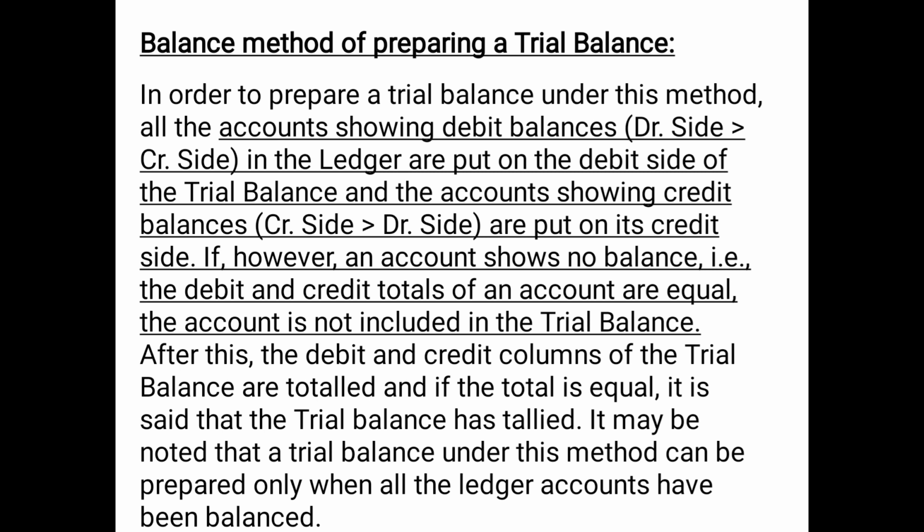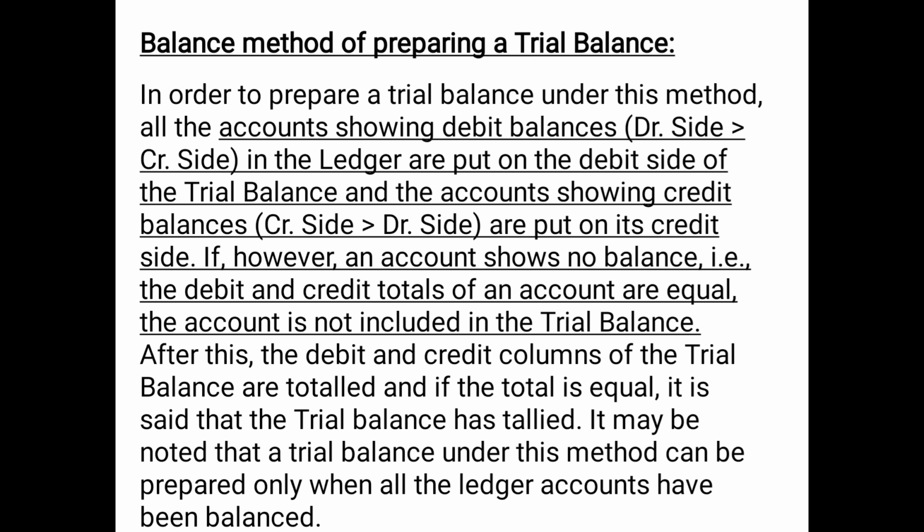If however an account shows no balance, if you remember, we have discussed an example of cash and bank loan in the chapter ledger part 2. If any account shows no balance, that means automatically the debit and the credit side are equal. No balancing figure has been calculated or put up. That is, the debit and credit totals of an account are equal. The account is not included in the trial balance.